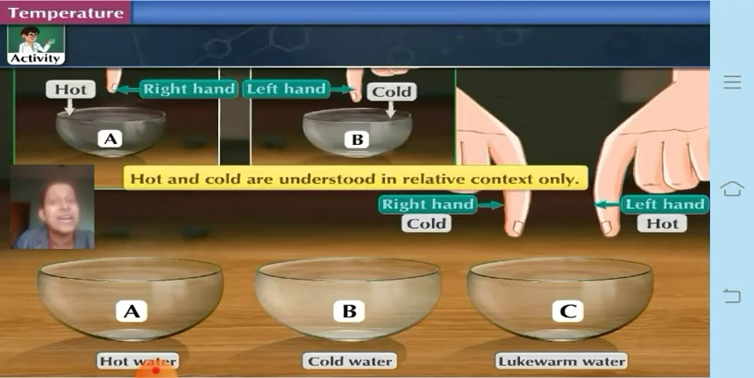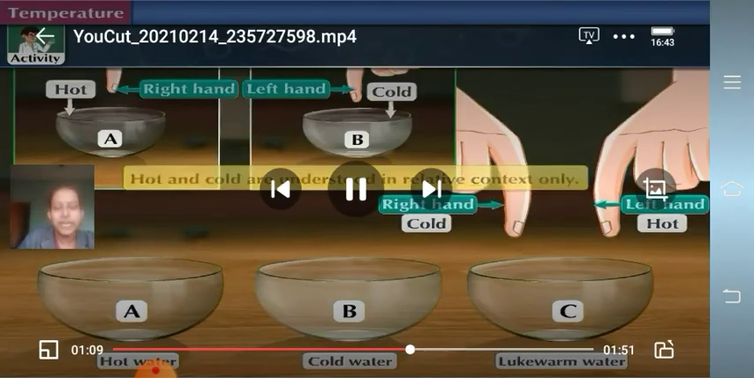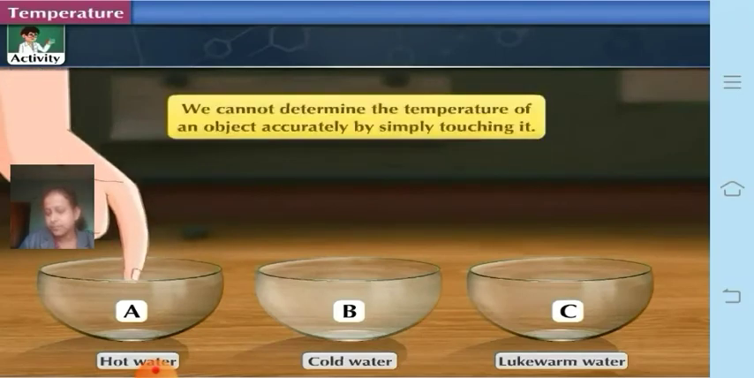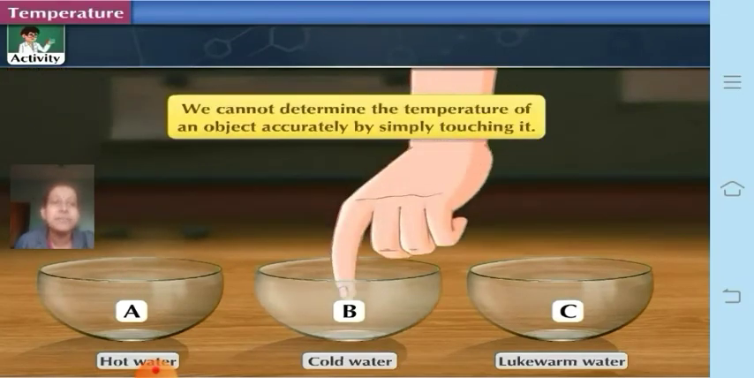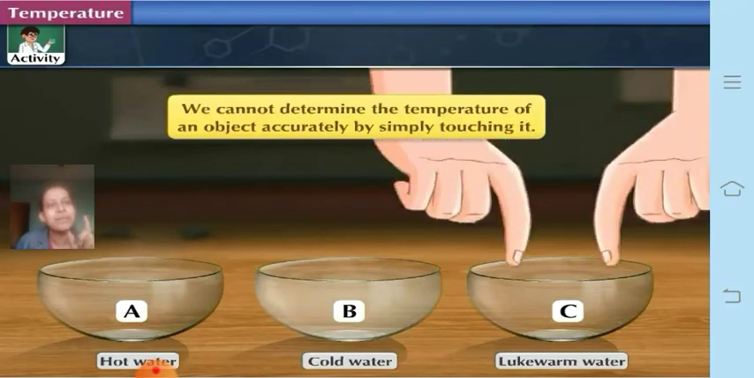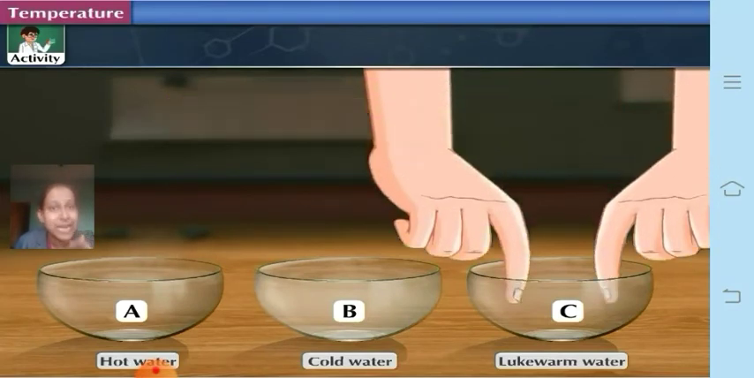Therefore, from this we can understand that hot and cold are understood in relative context only. It does not give us an accurate measure. We cannot get an accurate measure by just dipping our hand in a hot or cold object. It gives us a relative sensation. So from this activity we understand that hot and cold are understood in relative context only. We cannot determine the temperature of an object accurately by simply touching it.